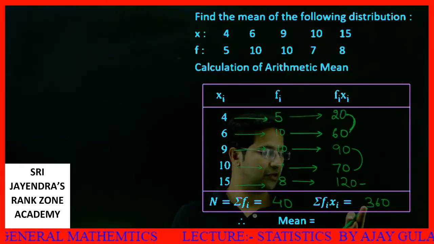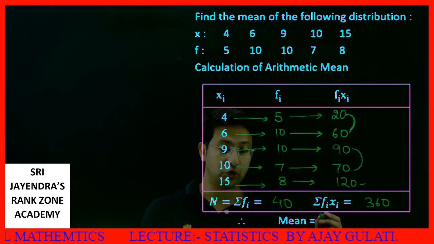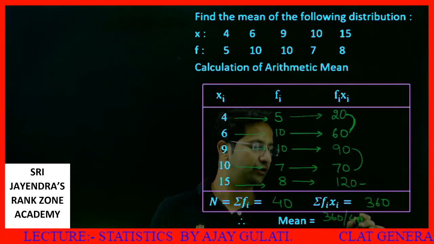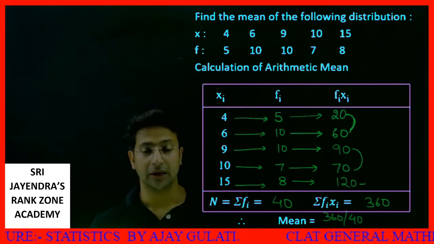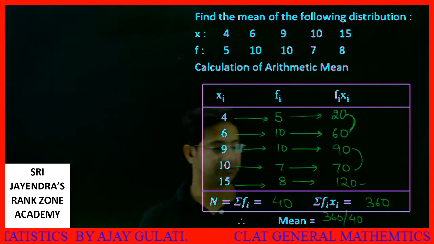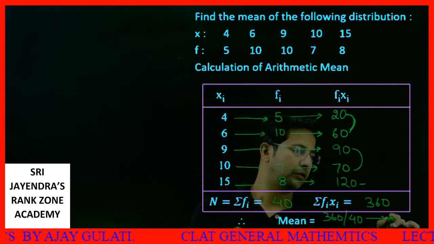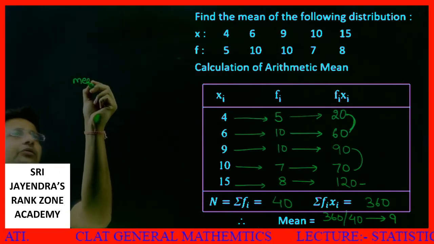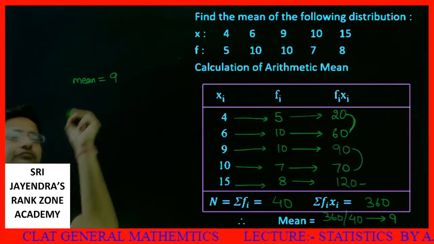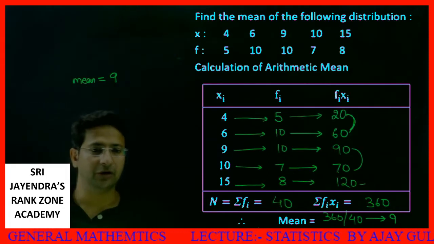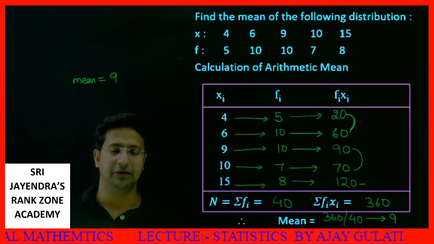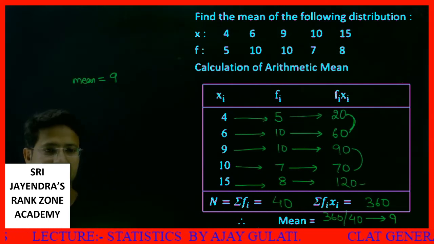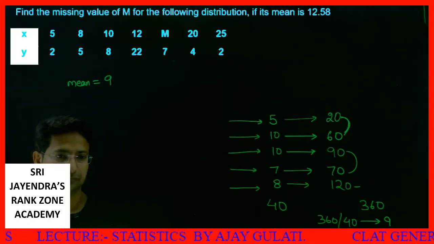Okay, dear students, what is the mean? Mean is the total sum of the values divided by the number of values. Total sum is 360, and the number of values is 40. So I can say that the arithmetic mean of the above set of values is 9. I'm sure it must be clear to you. Now I'll be moving to the next set.